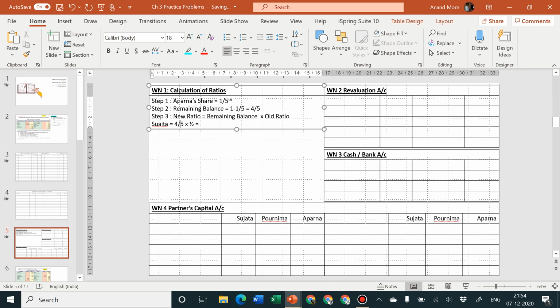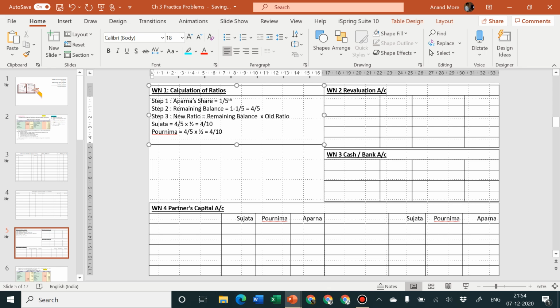Yes, make the calculation quickly in your mind. It will be 4/10. Okay, next Sujata is complete. Then there is Purnima. Her remaining balance is also 4/5, and her old ratio was half, so that goes to again 4/10.